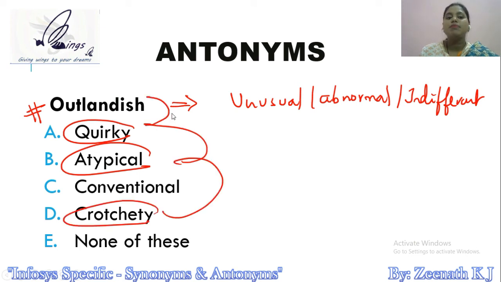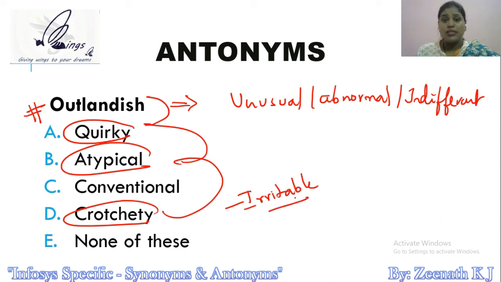These three are synonyms of outlandish. Crotchety also means very irritable. Usually people who are very outlandish are people who are very irritating. As a normal person, it's very difficult to put up with an outlandish person or an eccentric person. Atypical, which is not typical. Quirky again means eccentric